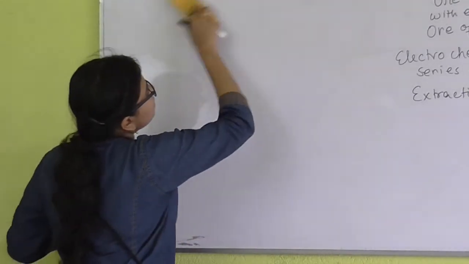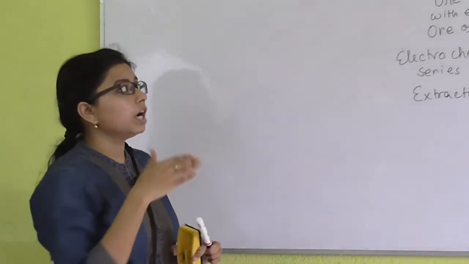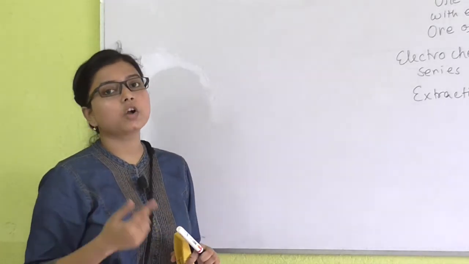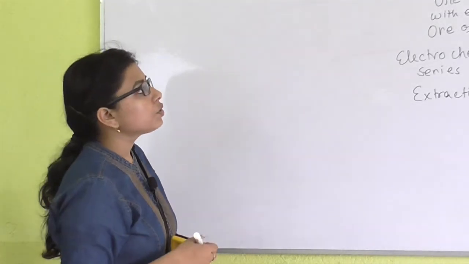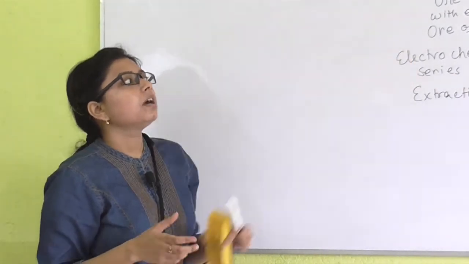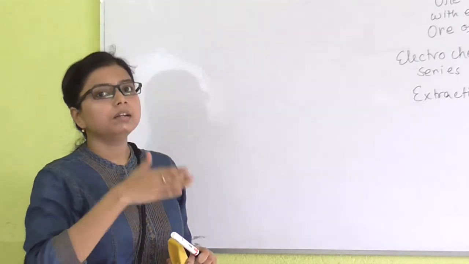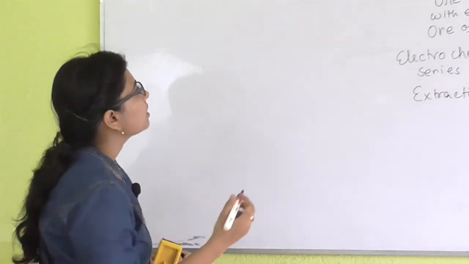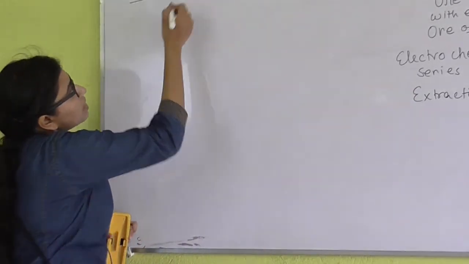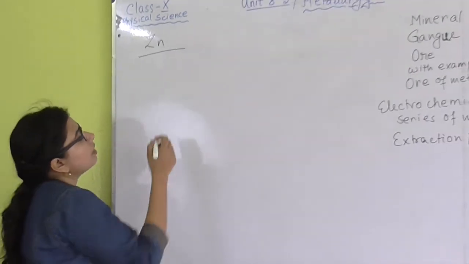The next thing is what I have told, that is we have to learn here basically about the metals like iron, zinc, copper and aluminium. So, the ores of metals, where I have said this, we have to know the ores of those metals, that means iron, copper, zinc and aluminium. So, let us come one by one. If I say the ore of zinc metal, basically